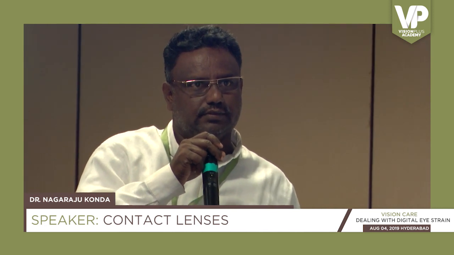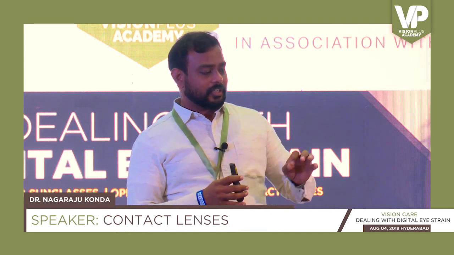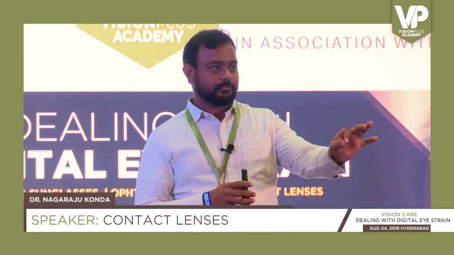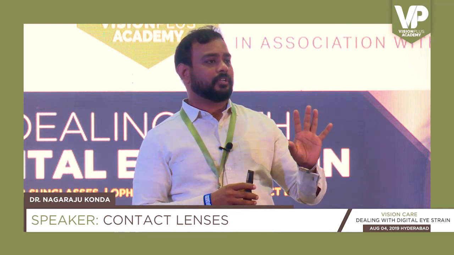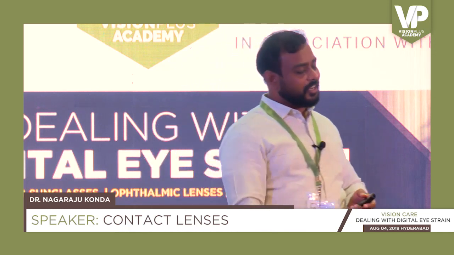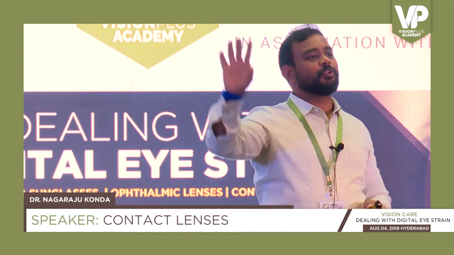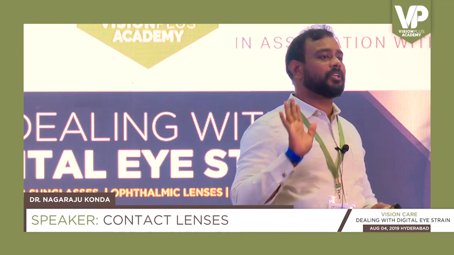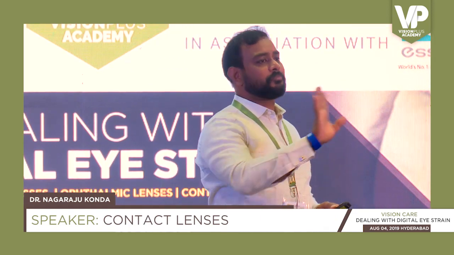I think there are two ways to manage. First, if somebody wants clear vision, they will have to wear a toric lens, otherwise they won't get clarity. The second option: if one company is not giving the lens, I will look for other alternate options that can give me the lens quickly, because only one option is impossible, right?